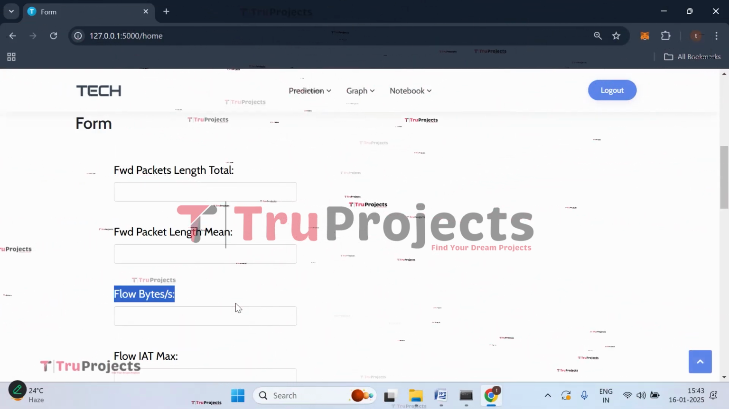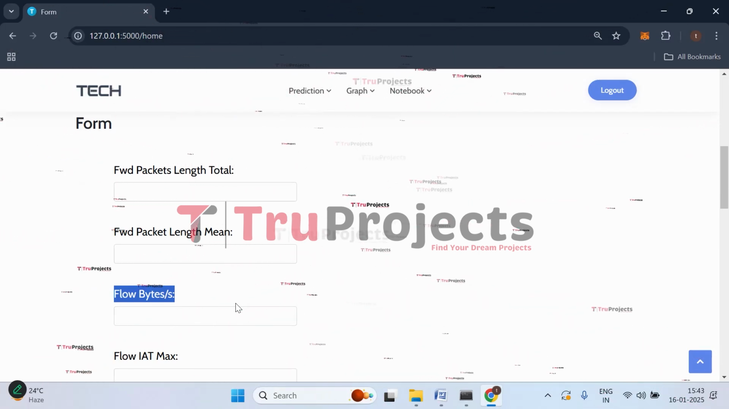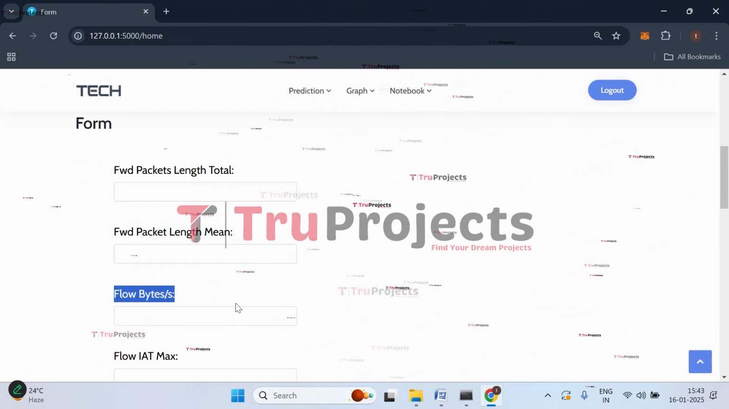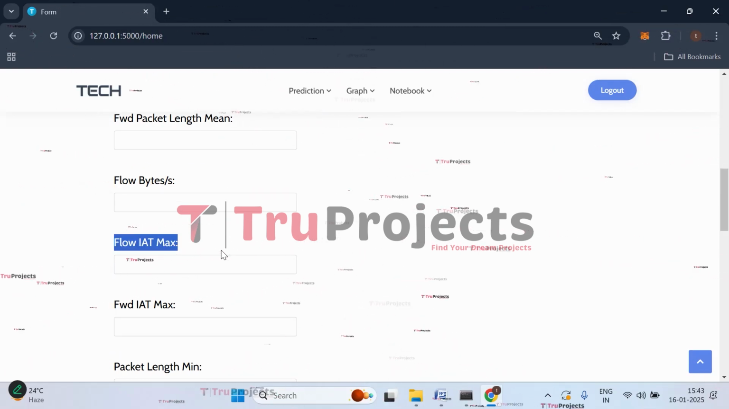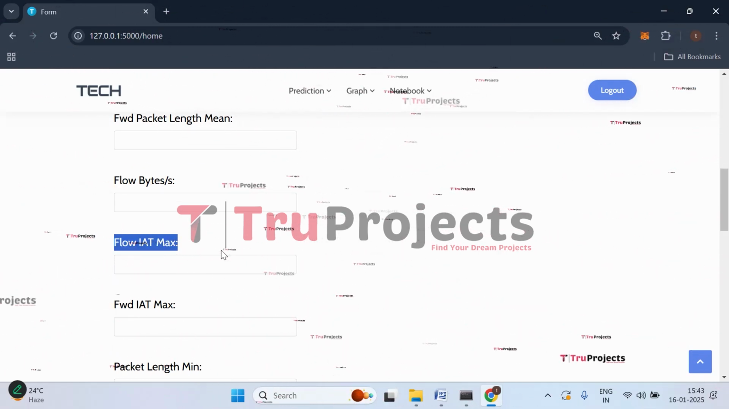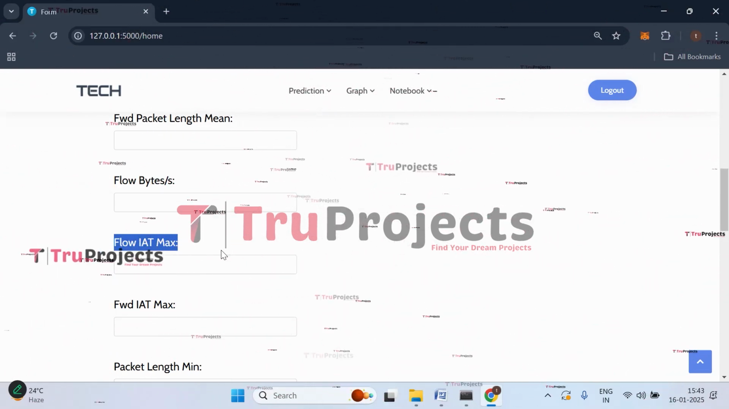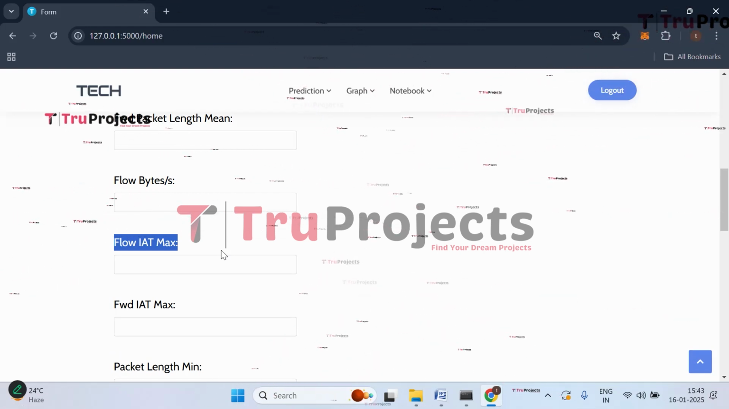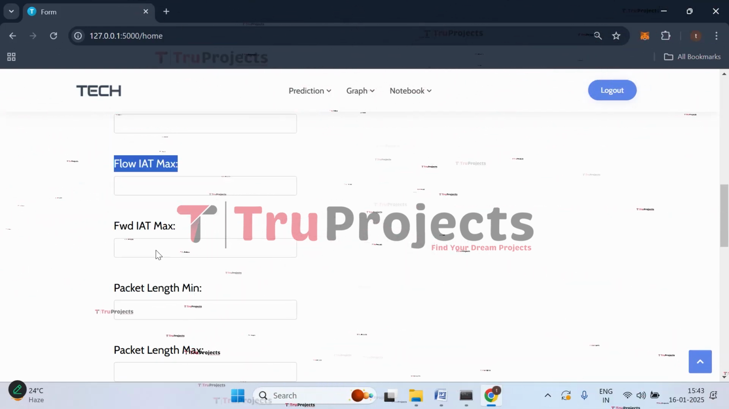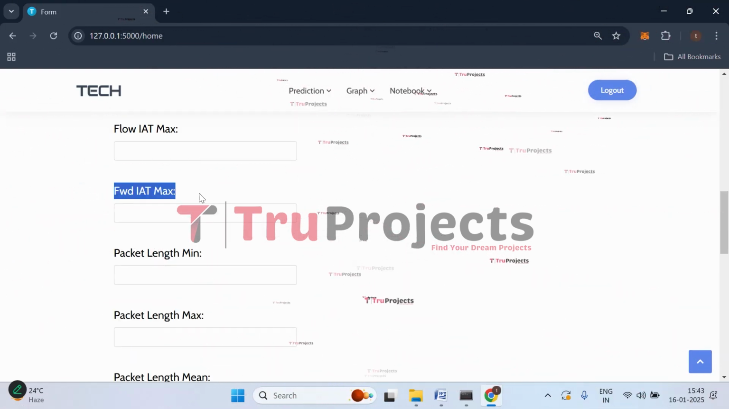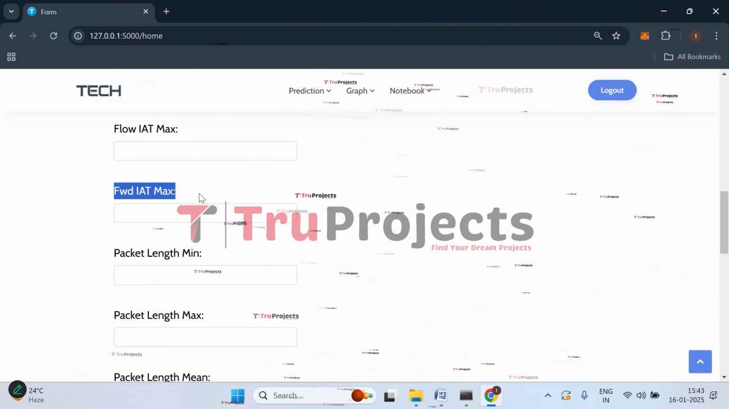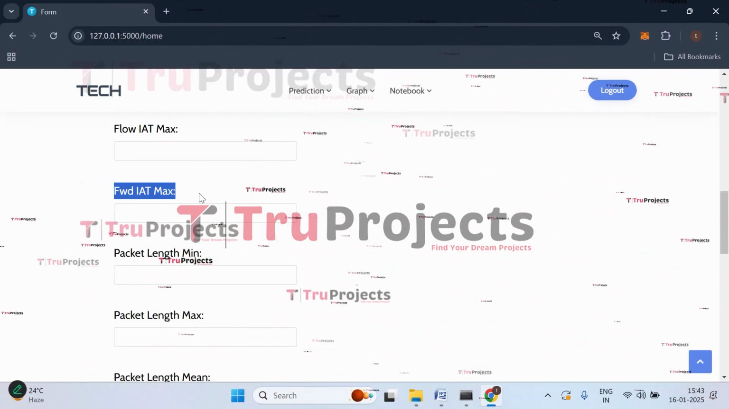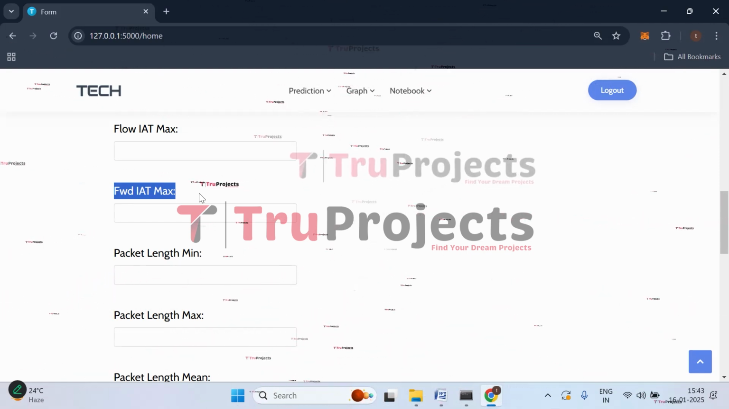Then we have flow bytes. It is the rate of the bytes transmitted per second in the entire flow. It helps to assess the network bandwidth usage. Then we have flow IAT max. It is the maximum inter-arrival time between 2 packets in the entire flow, and it indicates the longest delay observed in the flow. Then we have forward IAT max. It is the maximum inter-arrival time for packets in the forward direction, useful for identifying patterns like delayed transmissions.